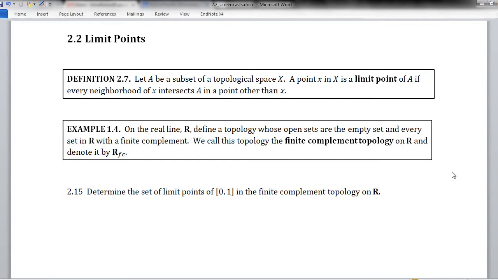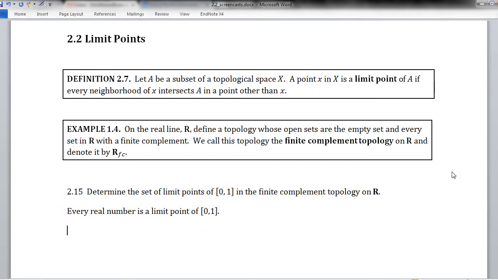Now, I purposely didn't call that the closed interval from 0 to 1 because it's actually not a closed set in this topology. Okay. It turns out that actually every real number is a limit point of this interval in this topology. Every real number is a limit point of the interval from 0 to 1.